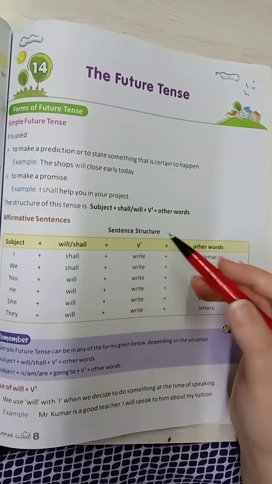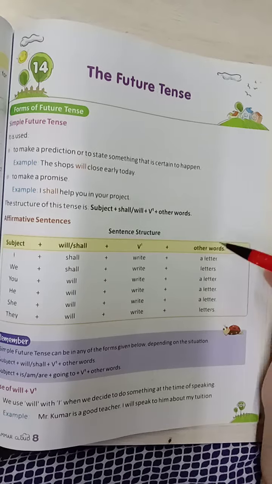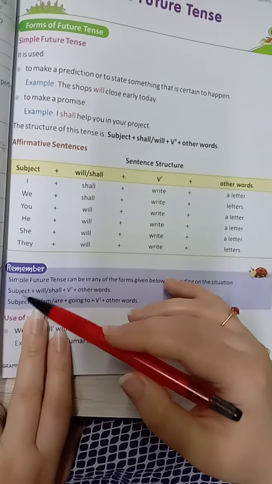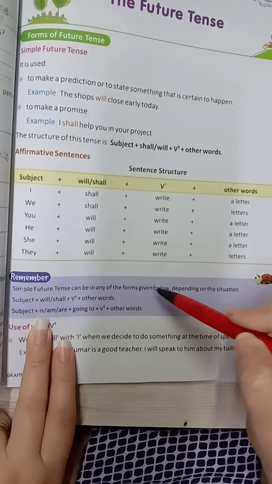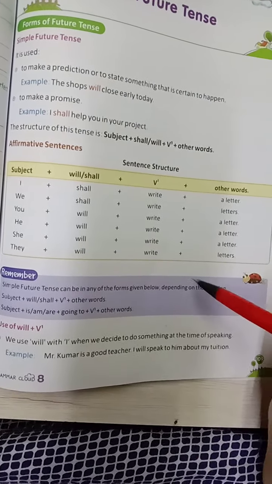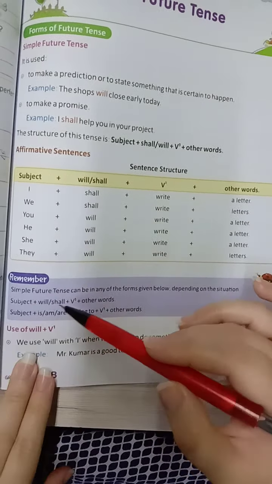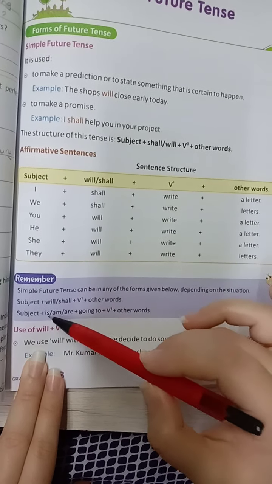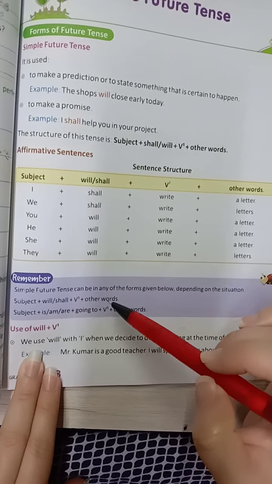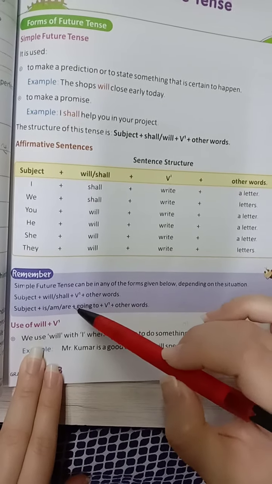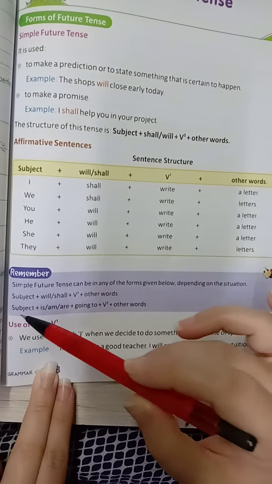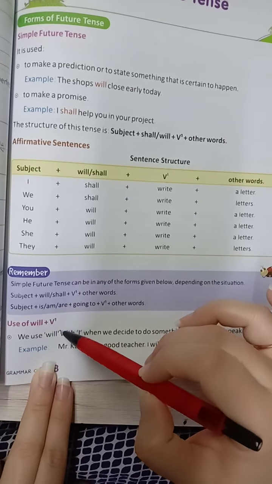And in the affirmative sentence, verb in the first form and other words. Simple future tense can be in any of the forms given below depending on the situation. Subject plus will or shall plus verb in the first form plus other words, or subject plus am, is, are plus going to plus verb in the first form plus other words.